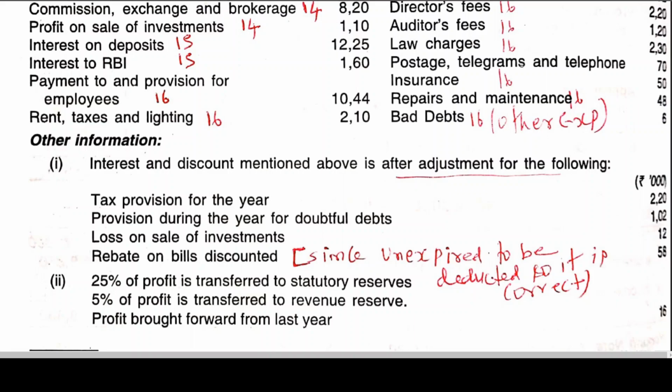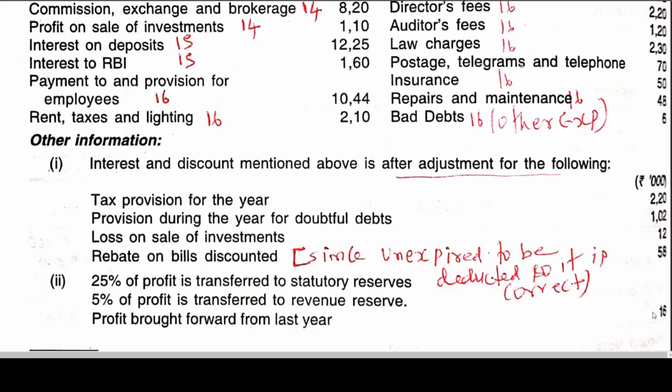Like you might have seen in the last class, the profit and loss account format. Point number one is income, point number two is expenditure, point number three is profit or loss. In profit or loss, net profit for the year is income minus expenditure. And profit brought forward here, how much is profit brought forward? 16. These two will become profit or loss. It can be a loss, but here we are getting profit. So if you get a profit, you can take it as a profit. So with brought forward, you will get Roman 3.